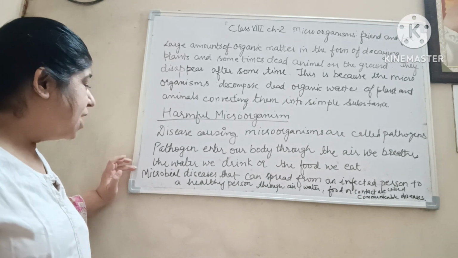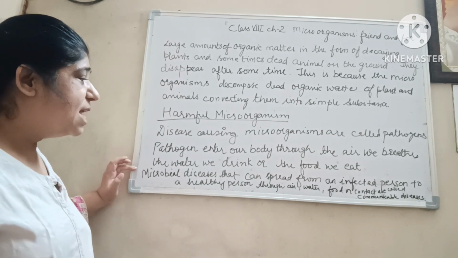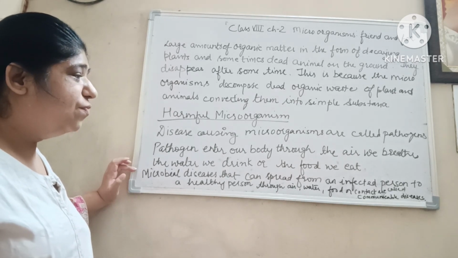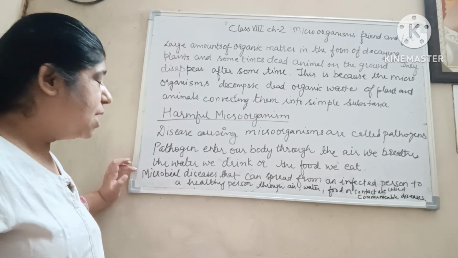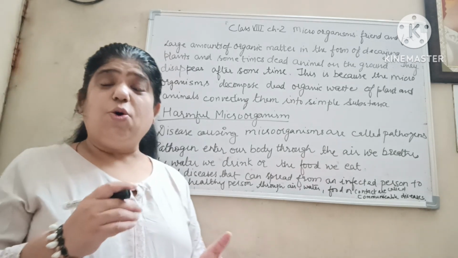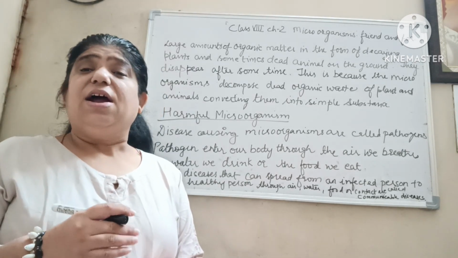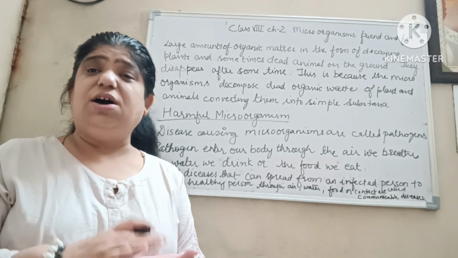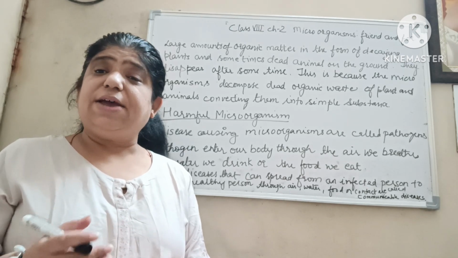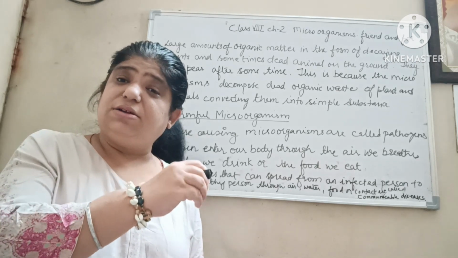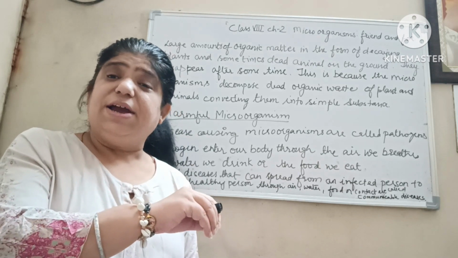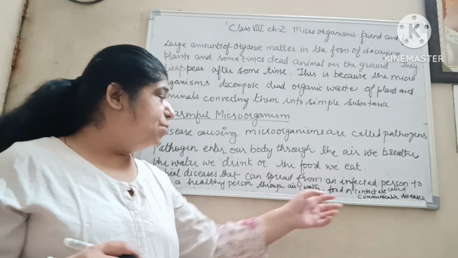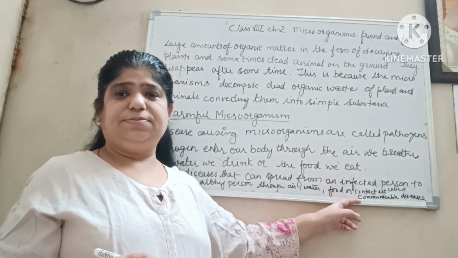Now what happens? Microbial diseases that can spread from an infected person to a healthy person through air, water, food or contact are communicable diseases. So microbial diseases which spread through contact, air, water, food from an infected person to a healthy person are communicable diseases.